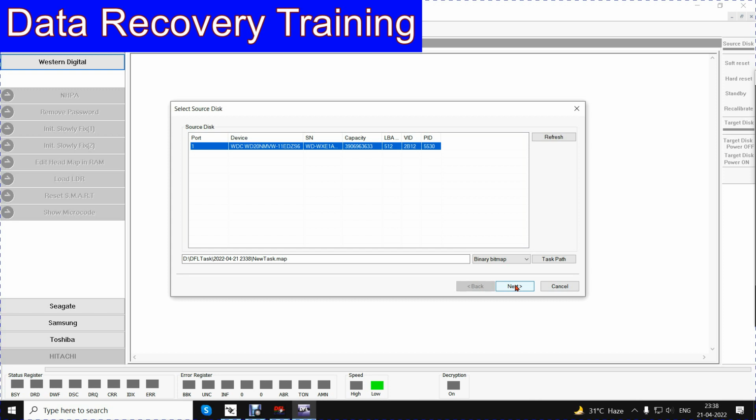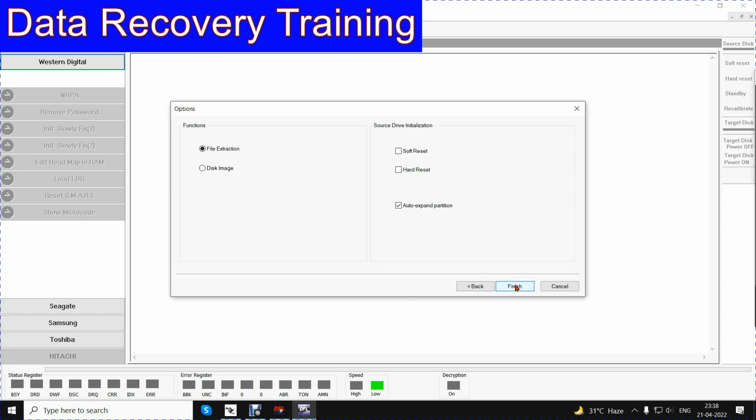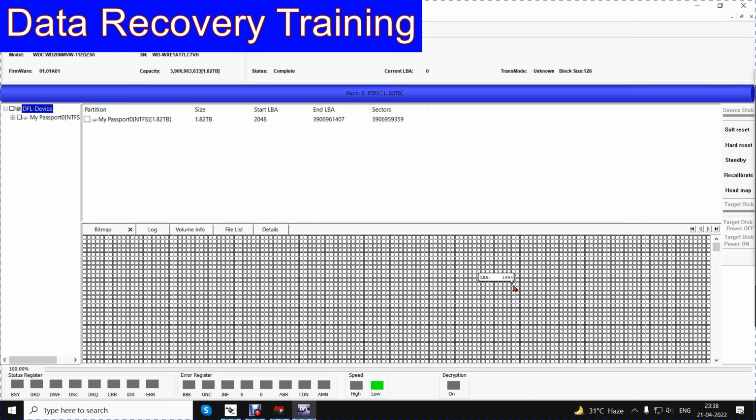I select it, click next, choose soft reset, hard reset, and click finish to see whether I may get data in files and folders or not. Now, having reached this level, I will try to explore and see whether I get data.